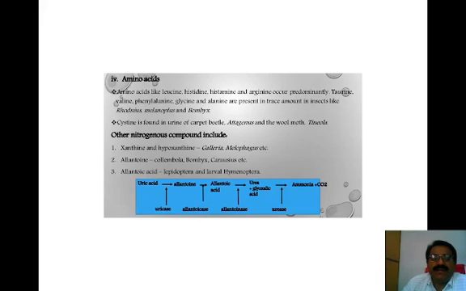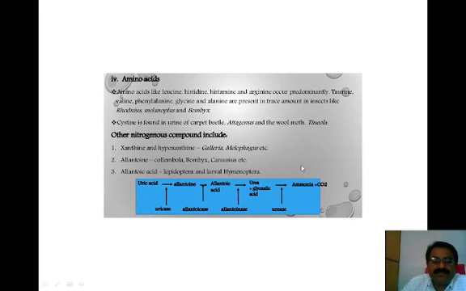Cysteine is found in urine of carpet beetles, Attagenus, and the wool moth, Tineola. Other nitrogenous compounds include xanthine and hypoxanthine in Galleria and Melophagus. Allantoin is obtained in Collembola, Bombyx and Carausius. Allantoic acid is observed in Lepidoptera and larval forms of Hymenoptera.